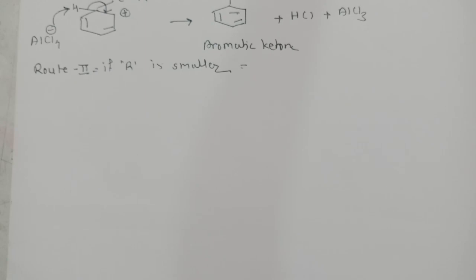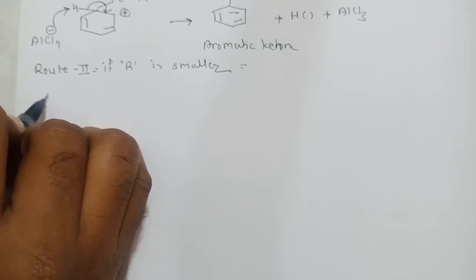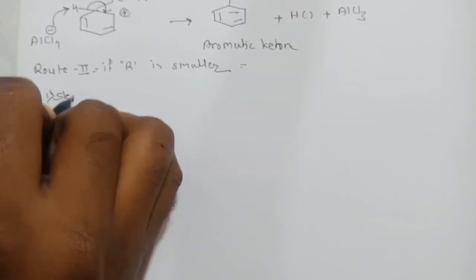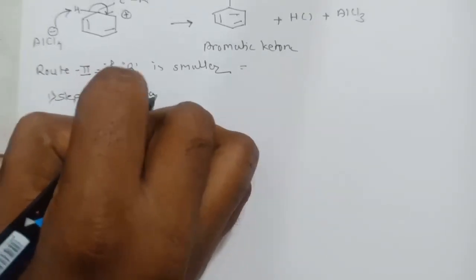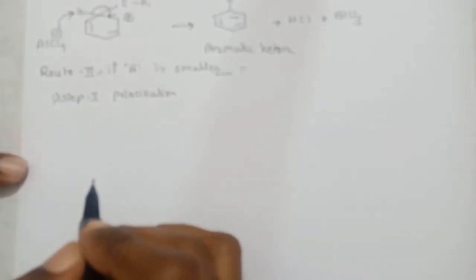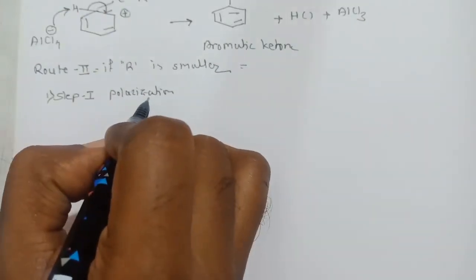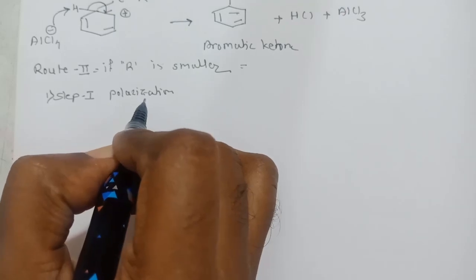If the R group is smaller, then the solvent requirement is less polar, so you can use a non-polar solvent, and there is formation of a polarized complex by using the acyl chloride as well as the Lewis acid. So we will get this polarized complex as an electrophile. So the first step is polarization of the acyl chloride, or you can say formation of acylium ion.